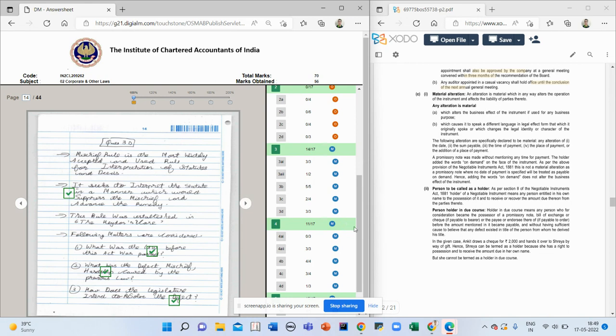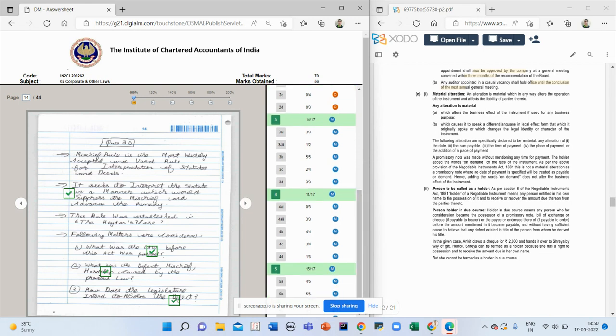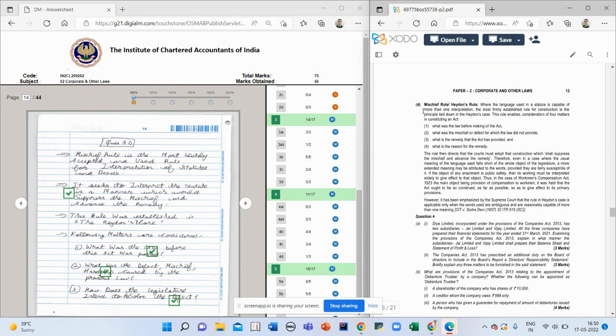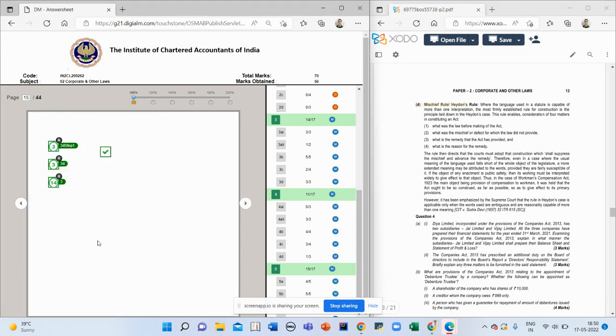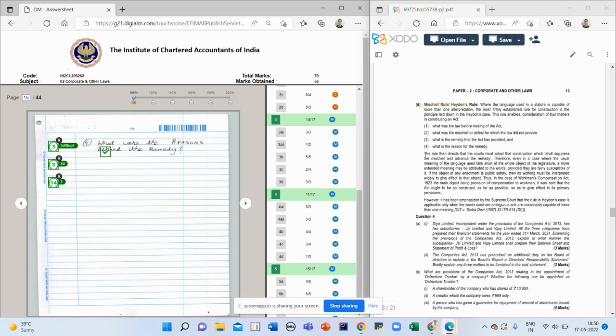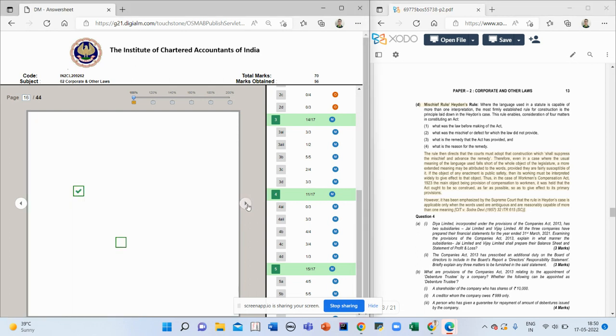Then I have written 3D. 3D was to explain the mischief rule and the hidden rule. I have explained this first. This was in paragraph form, then 4 points which were there. And in this question also, I got 3 out of 3. There was no need to explain so much. These are case laws, so don't get afraid when you see these in the suggested answers. There is no need to write them.